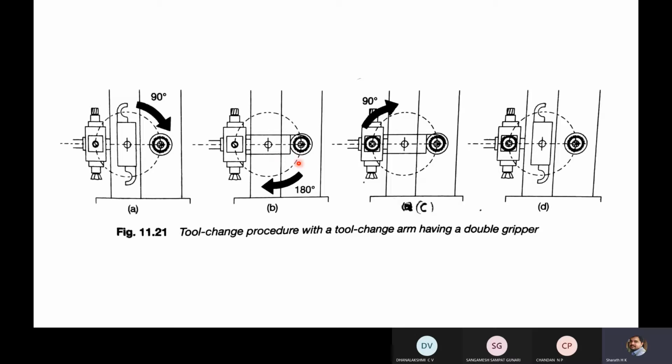Okay, so that will be done in the 180 degree movement. Next, again it will move 90 degrees and go to the parking position.